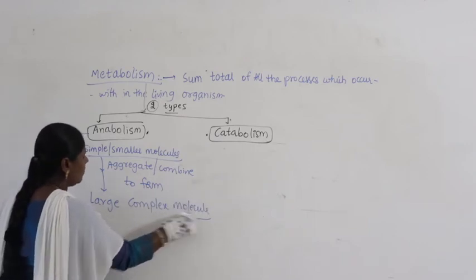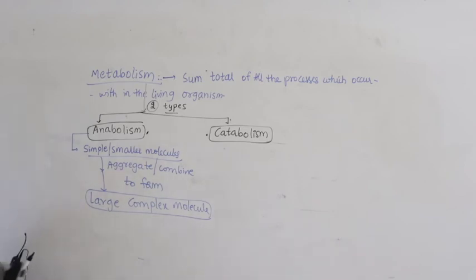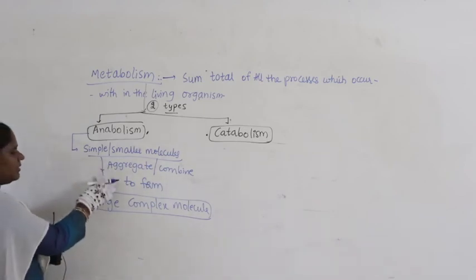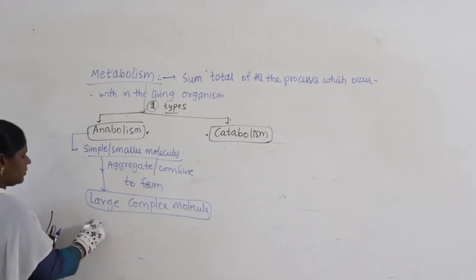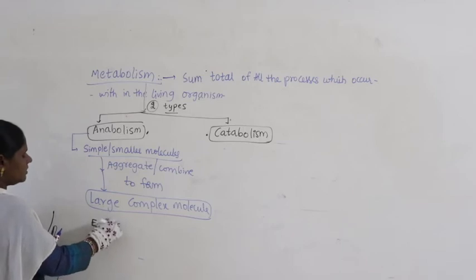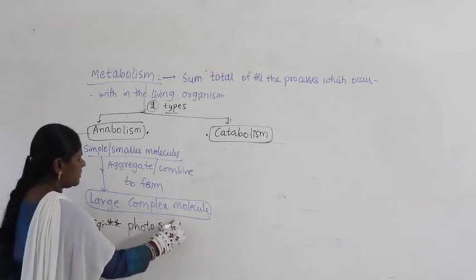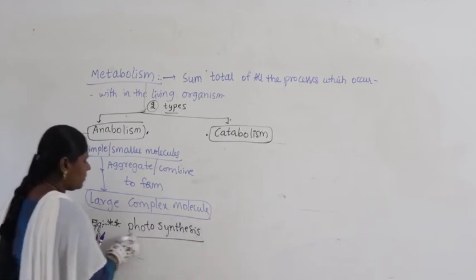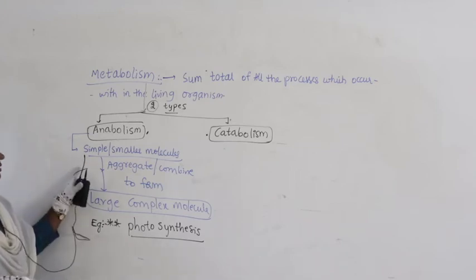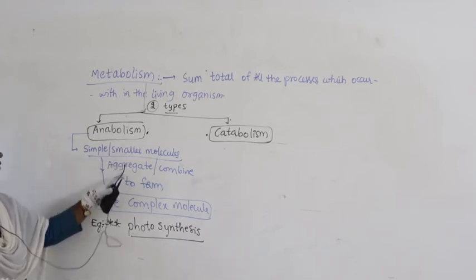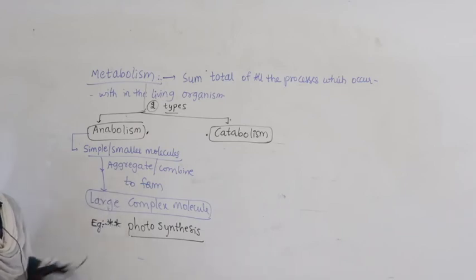This is what we call anabolism. Before I explain this definition, let me give you an example: the best process, which occurs in plants, as we all know, is photosynthesis. So now we see what happens in anabolism: simple or smaller molecules aggregate or combine to form a large complex molecule.